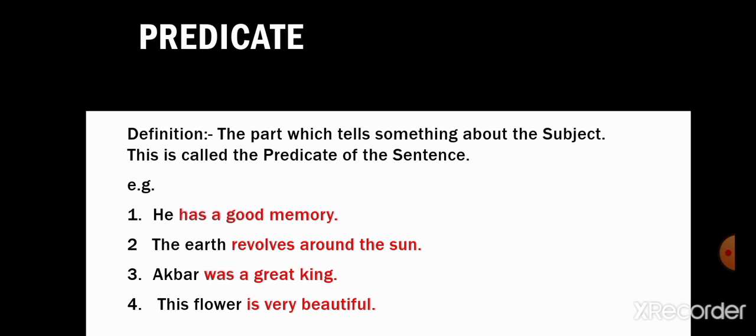So students, in the first sentence, he has a good memory. What is told about the subject? In the second sentence, what is told about the subject earth? Revolves around the sun. In the third sentence, what is told about the subject Akbar? Was a great king. In the fourth sentence, what is told about the subject this flower? Is very beautiful. So students, here has a good memory, revolves around the sun, was a great king, is very beautiful is the predicate of the sentence.